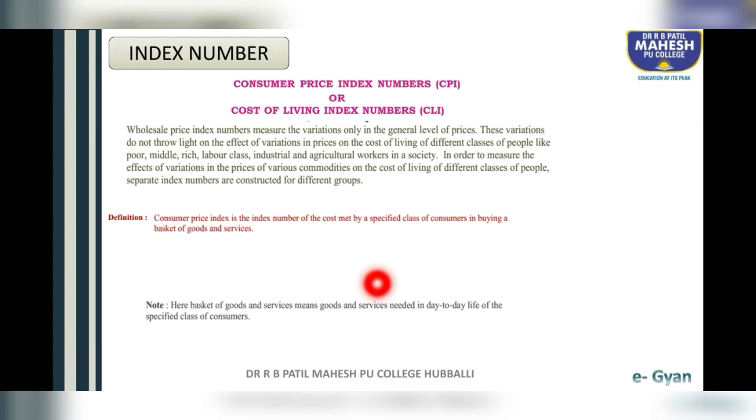So these three things are very important: food, cloth and house. For every class of people, these are the three necessary things. It can be asked for 1 mark. What is basket of goods and services? Basket of goods and services means goods and services needed in day-to-day life of the specified class of consumers.